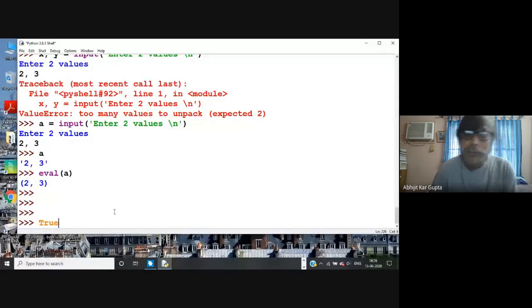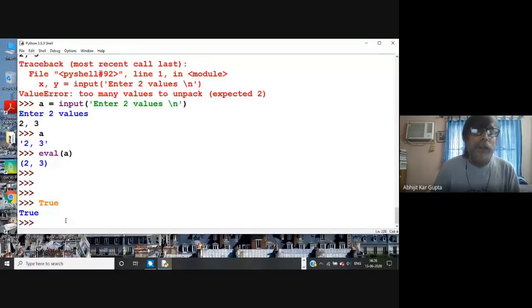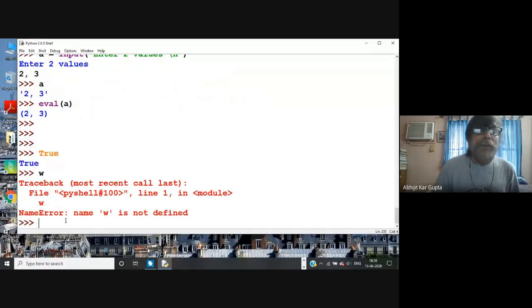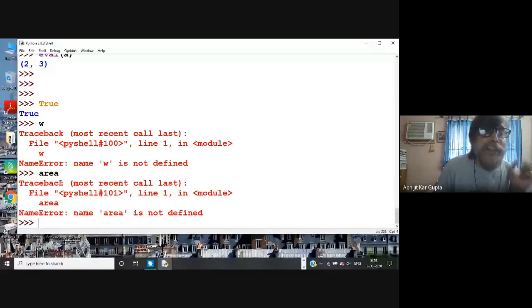If you write some name, like area, it doesn't know what it is because I have not assigned the name. I have not tagged it. But True it understands, because the color is also different. You may think it is the name of a variable, but it is not. True is a special Boolean construct, and there is also False.